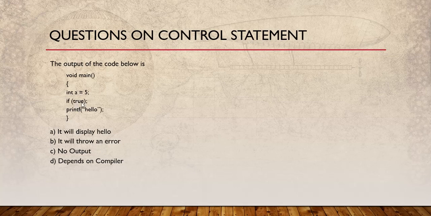So this was a simple question. But if true was defined and there was a semicolon here, then if has nothing here, so the scenario would have been different. Here the output of the code would be that it will throw an error. Let's check this.